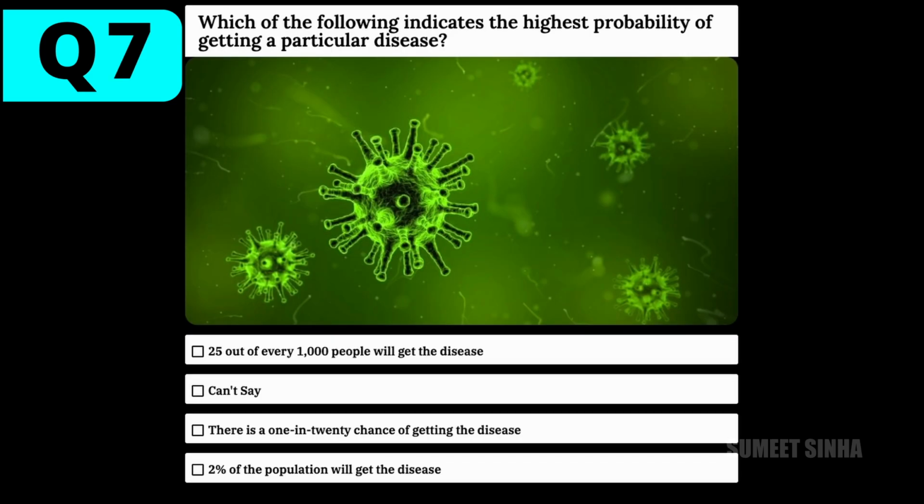And the last question is, which of the following indicates the highest probability of getting a particular disease? Your options are 25 out of every 1,000 people will get the disease. Can't say. There is a 1 in 20 chance of getting the disease, or 2% of the population will get the disease.